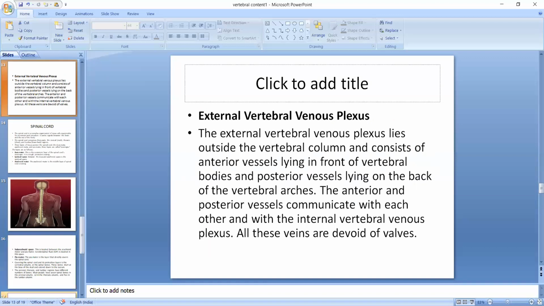So this is all about the epidural space, and if you have any query, please let me know. I will resolve it very soon.